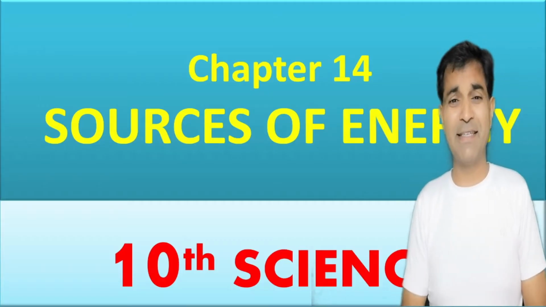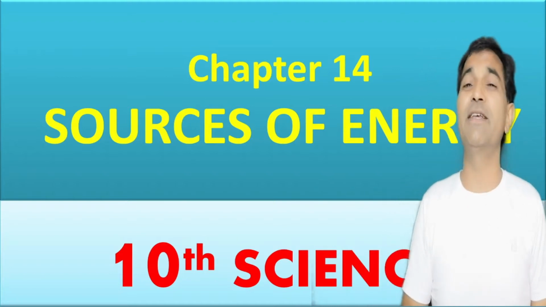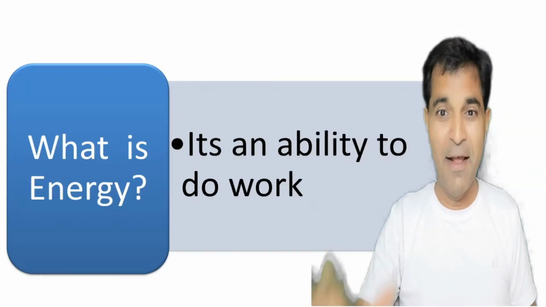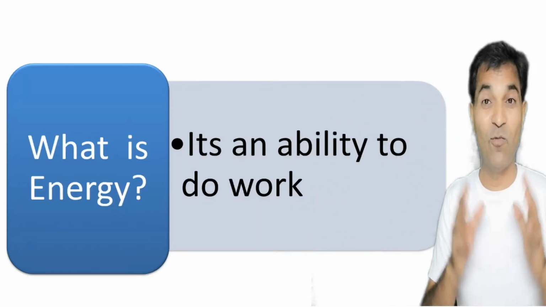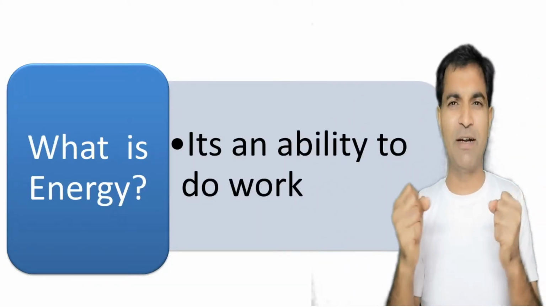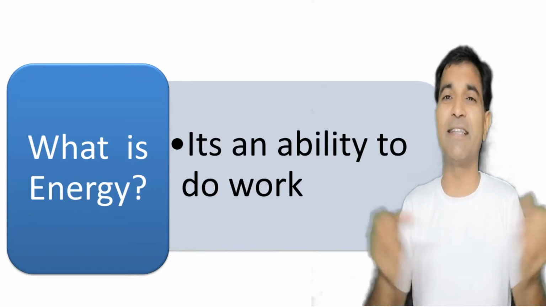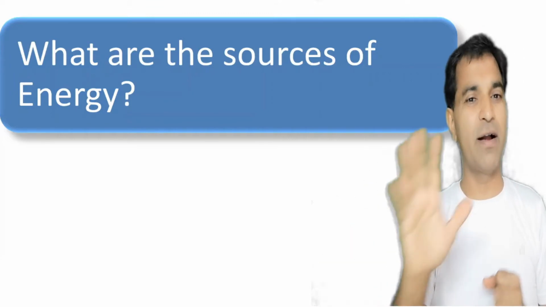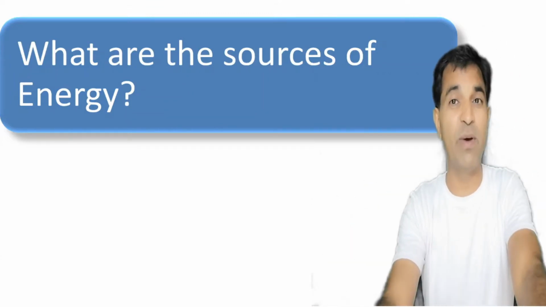And now we are discussing the summary of chapter number 14, that is sources of energy of subject science, standard 10th. So first of all, let us understand what is energy. It's nothing but, already we have seen in standard 8, that it's an ability to do work. What is energy? It's an ability to do work. So what are the different sources of energy?